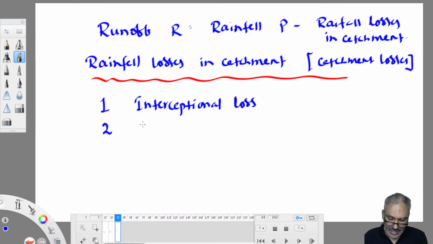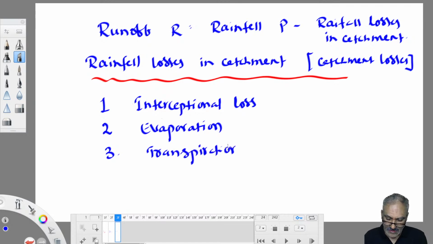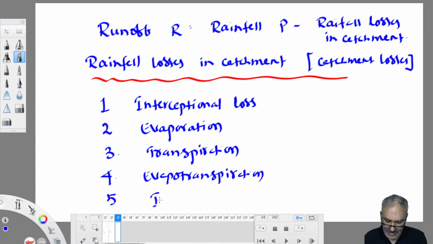Second one is evaporation. Third one is transpiration. Fourth one is evapotranspiration. And fifth one is infiltration.